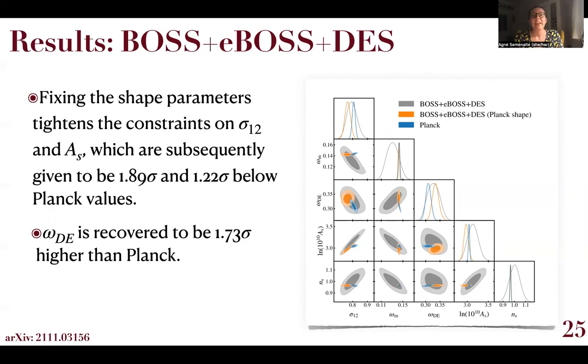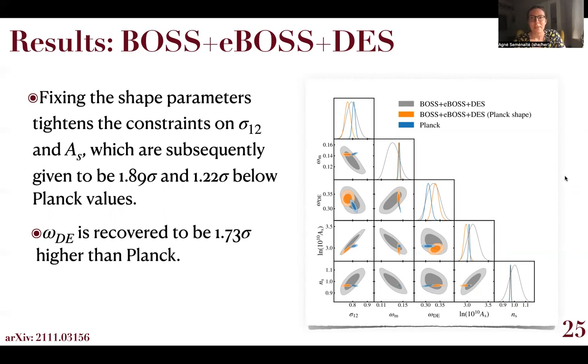So of course, in a universe with slightly more dark energy density, we do expect to see less structure growth. And this is not something that we can normally see in our analysis because BOSS, eBOSS, and DES do not constrain the dark energy density well. Right, so hopefully I piqued your interest in dark energy now.